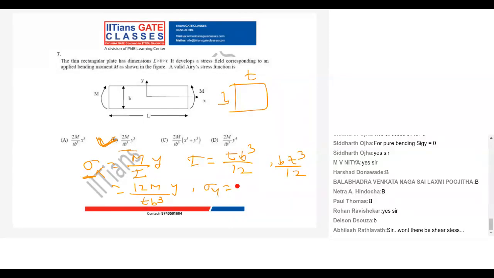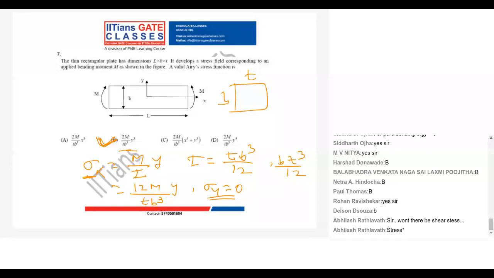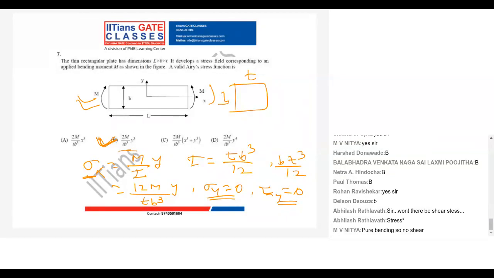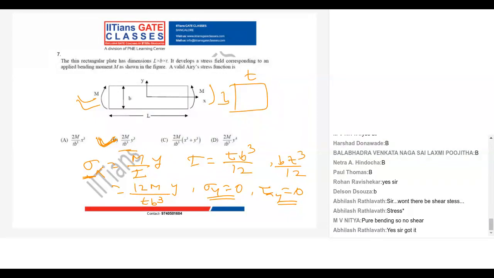Here it should be 0. Tau xy is also 0 because it's pure bending. Why shear stress? It's pure bending, so no shear stress. With non-uniform bending, or if you have shear forces, then you will have shear stress.